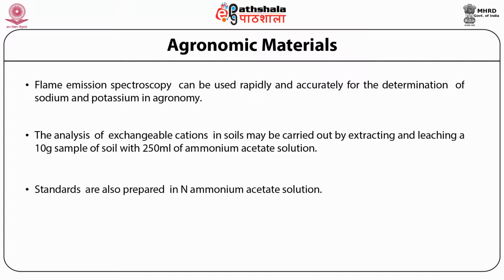It means when you receive a soil sample, you need to first extract the metal by using different solvents. Ammonium acetate solution has been very effectively used for preparation of the extract from the soil. And by using standards in the same solvent, a calibration curve can be prepared and the concentration of the sodium in the soil sample can be determined.